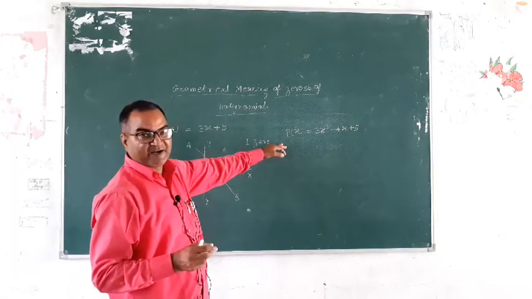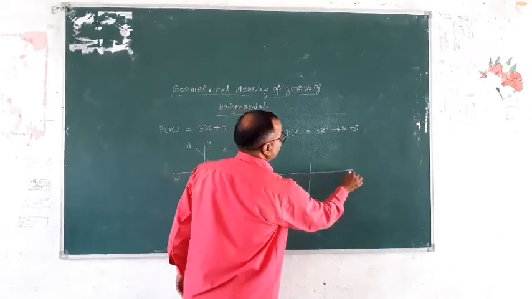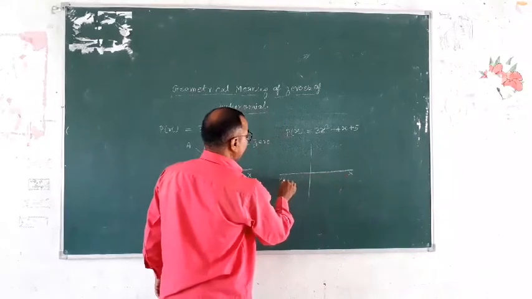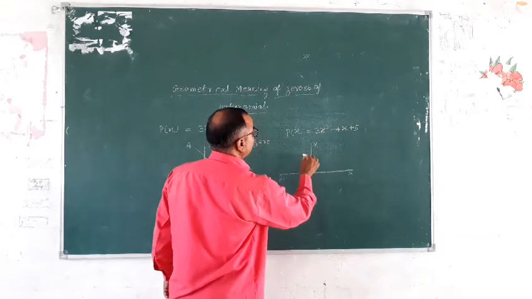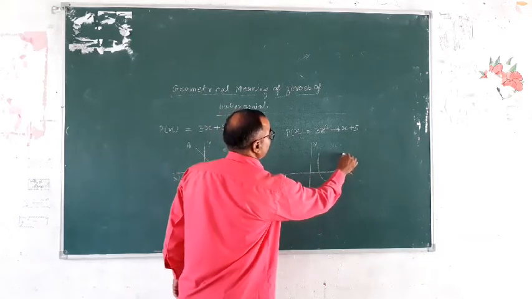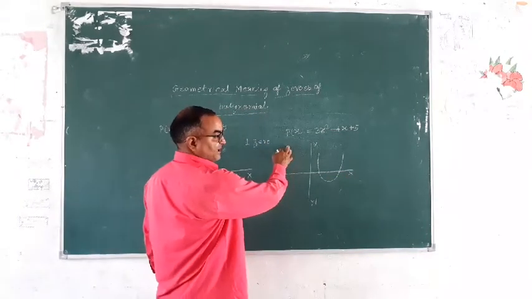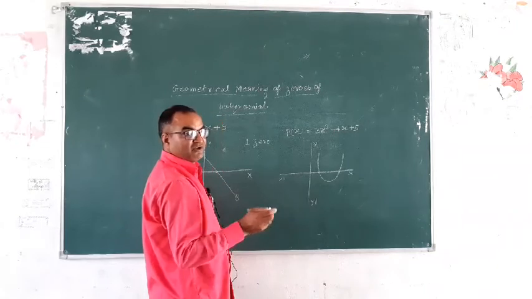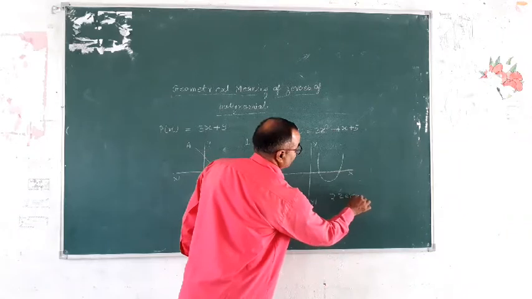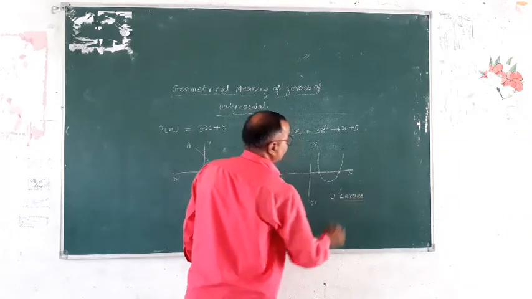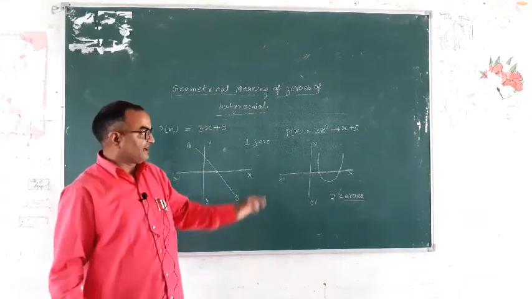So then the graph of this polynomial cuts the x-axis. Suppose this is x dash and y dash. The graph of this polynomial cuts the x-axis at 2 points. This is this point and this point. Then how many zeros does this polynomial have? 2 zeros. Then the 2 zeros. Is it clear, all of you? Okay, write down.